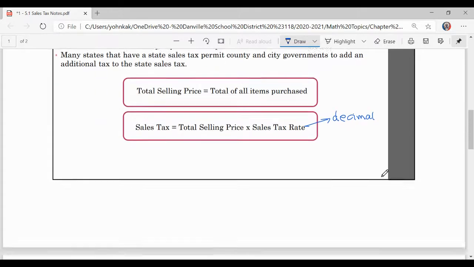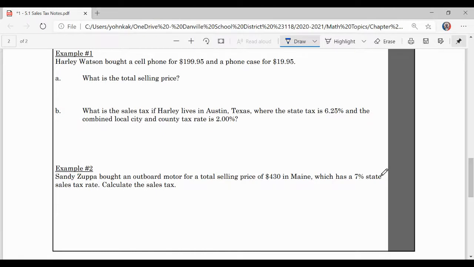Okay, so let's see some examples. Harley Watson bought a cell phone for $199.95 and a phone case for $19.95. What is the total selling price? So the total selling price would be the two items added together. So $199.95 plus $19.95. And so that's going to give us a total of $219.90.